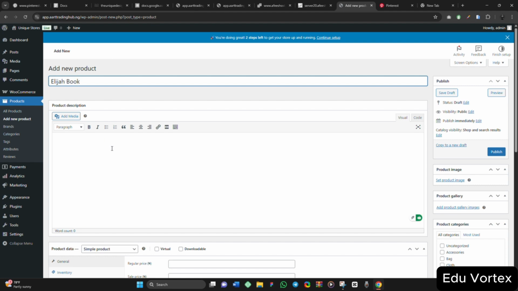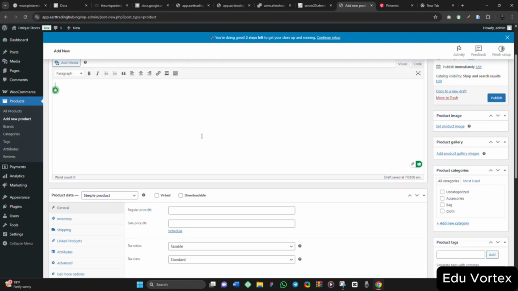Let me put it like this. So for the description, I'm going to put the description of the book. For this place, I'm going to put the description of the book. Everything, the description of the book, this is where you're going to put it.